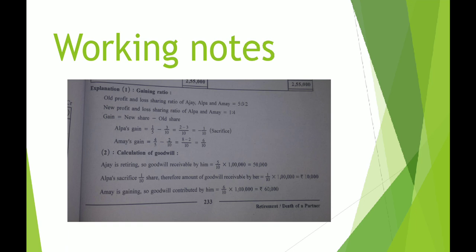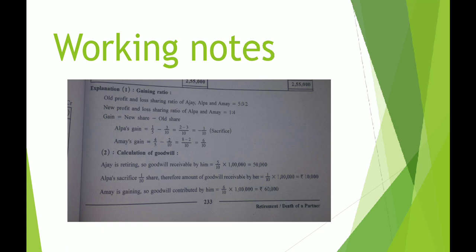So I have taught you, whenever you are calculating gain and the answer appears negative, it is not gain but sacrifice. Alright? So Alpa is not gaining, instead she is sacrificing. Then about Amay. Amay is gaining 6/10.